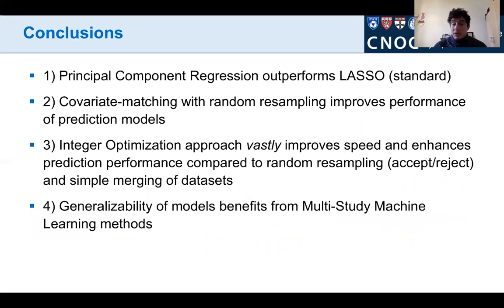In conclusion, the principal component regression approach outperforms the lasso. Covariate matching with random resampling improves prediction performance, and the integer optimization procedure, importantly, vastly improves speed and prediction performance compared to random resampling. The generalizability of these models clearly benefits greatly from multi-study machine learning methods.